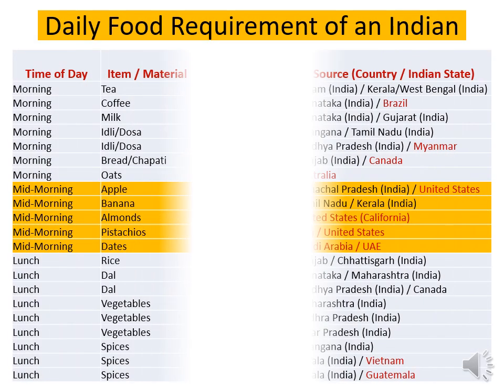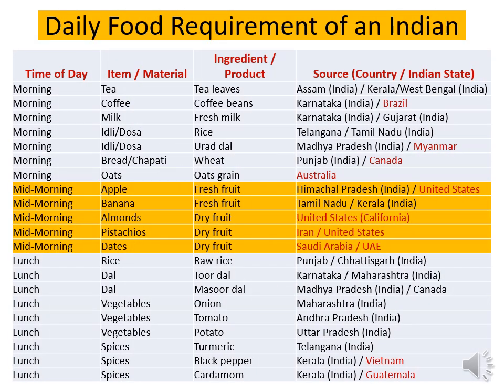Okay, and for that, I have taken an example of food requirement of an Indian. If you take the morning breakfast to lunch, mid morning snacks, and dinner, the materials which are required, the food stuff and the constituent materials required to prepare this food and beverages, will come from different parts of the world. Say for example, if you take the coffee, it either comes from Coorg in Karnataka or Brazil, and at the same time milk will come from Ramnagara or different parts of Karnataka or Tamil Nadu.